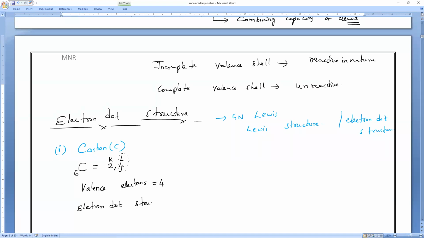Electron dot structure. Only one I will say, then you have to remember. Keep it in mind. Electron dot structure: carbon, 4 electrons are there, so you have to represent 4. That is only the electron dot structure.